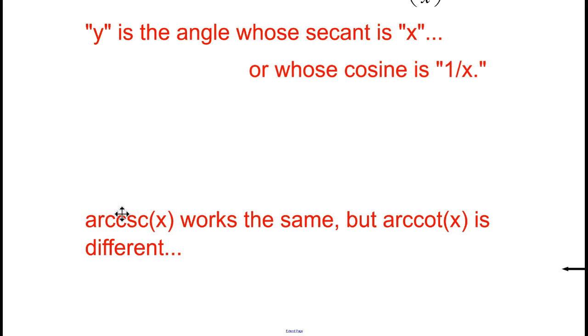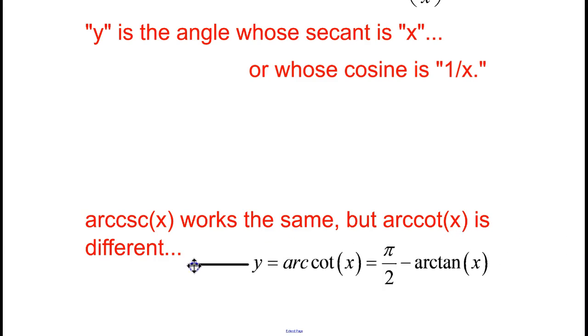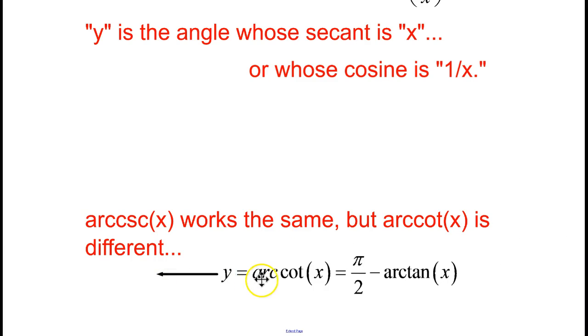Arccosecant works the same as arcsecant, but arccotangent is slightly different. If we want to graph y equals arccotangent of x, we're going to graph pi over 2 minus the arctan of x, and that's because of the phase shift between those two graphs. So just wanted to reach out to you TI-84 users there and give you a little bit of extra added power to your calculator. Now let's get into the problems.